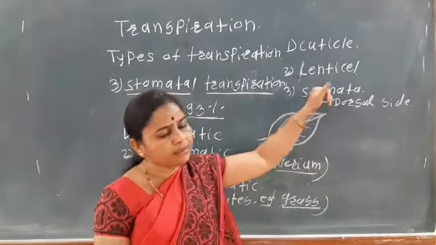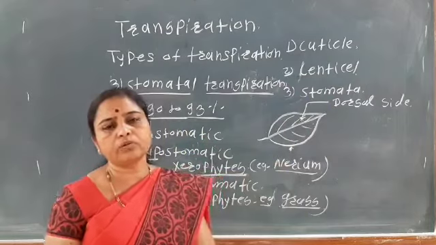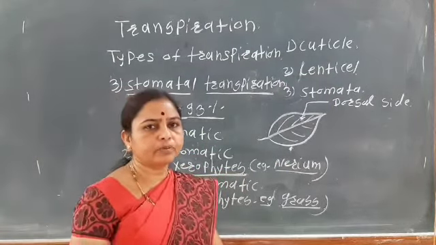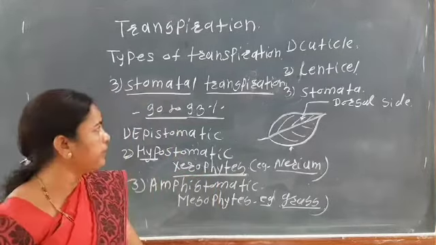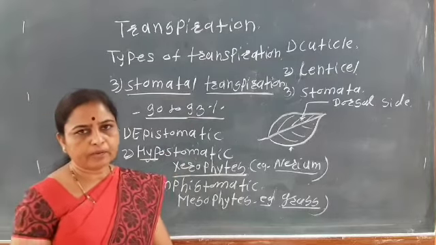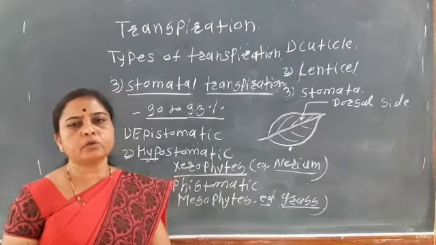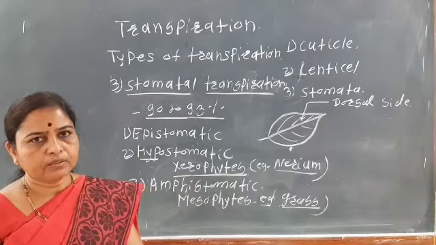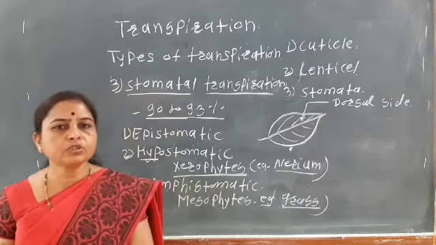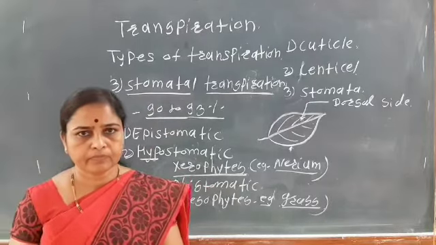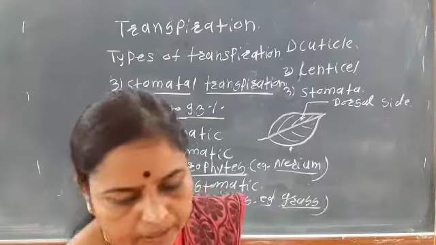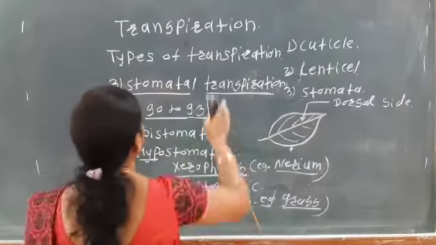While the stomata, these are small openings present on the leaves. Through the stomata the transpiration takes place, that is, 90 to 93% of transpiration takes place through the stomata. Okay, so these are the three types of transpiration: the cuticular transpiration, lenticular transpiration and the stomatal transpiration. Okay students, the next is about the structure of the stomata. So how is the structure of the stomata?